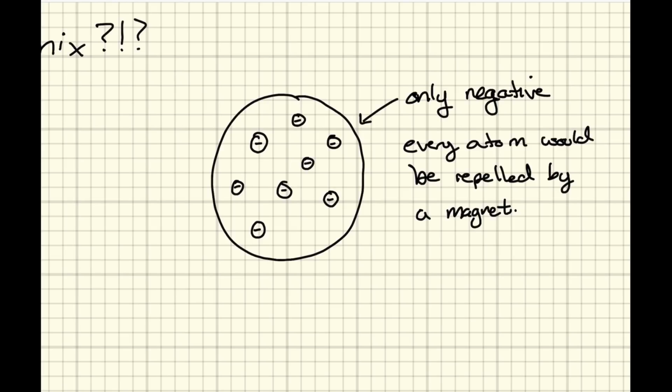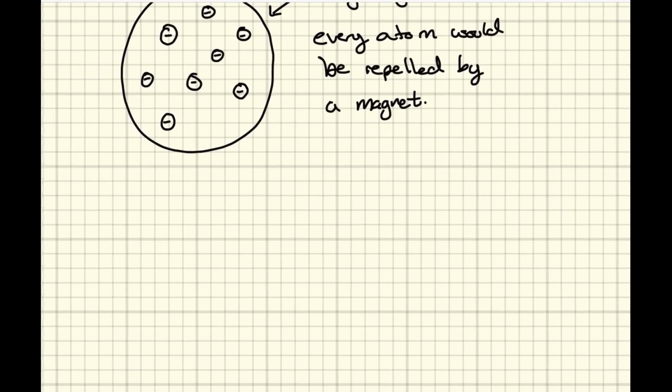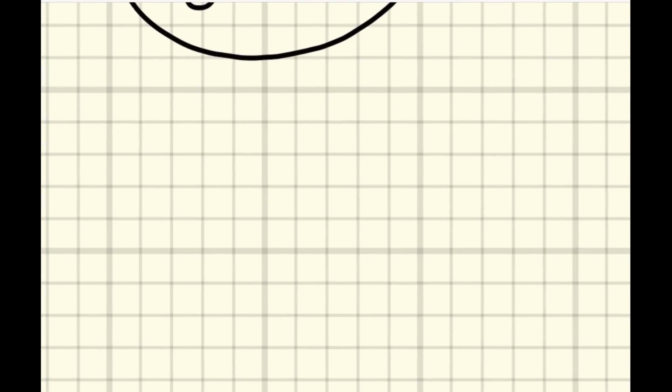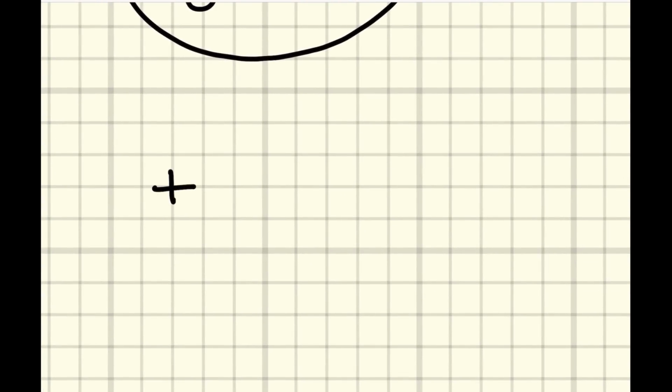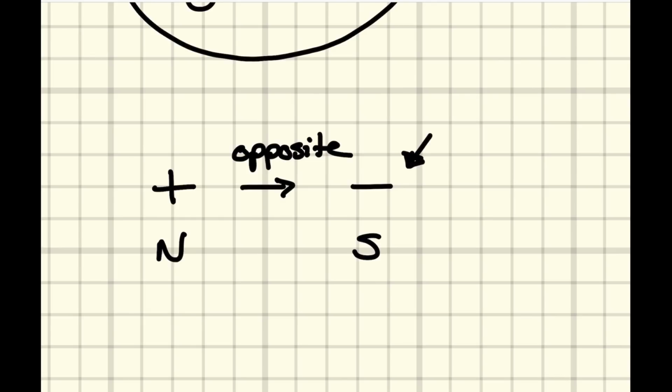Okay, so if we're looking at this atom, and it's got all these negative particles inside of it, well, if that's going to make the atom negative, we can't have that. So we need something to balance it out. Just like in mathematics, if you want to do the opposite of addition, you choose subtraction. Same thing's true in magnets. It's like having two poles, north and south. If you have negative charges, like this little guy right here, then you need something like a positive charge to balance it out.